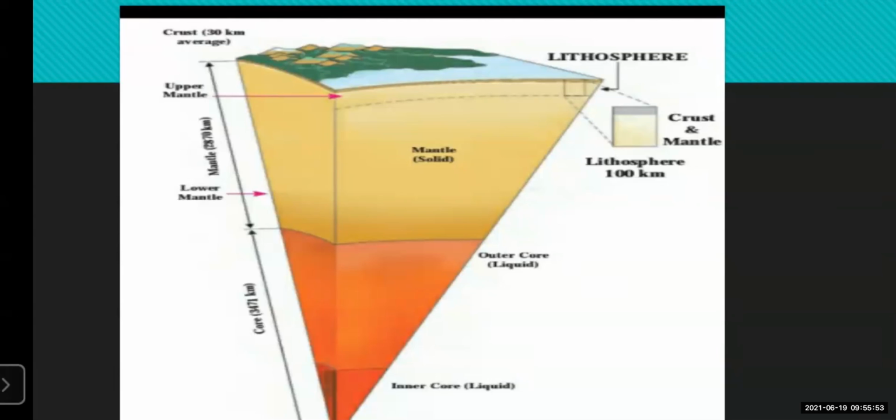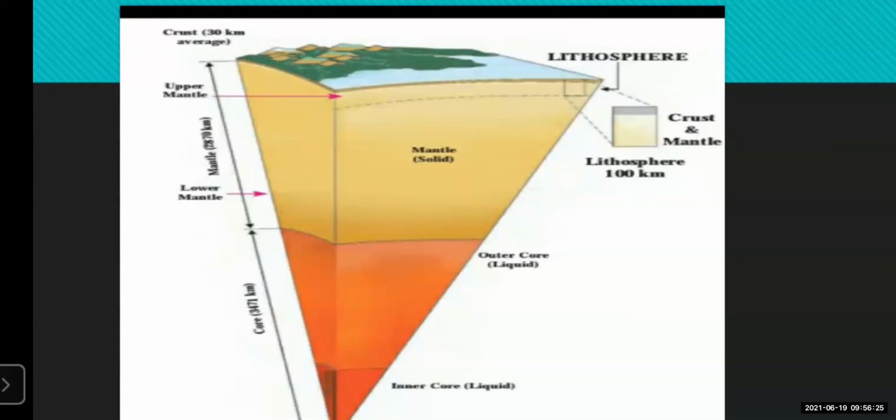Now you must be knowing about this process. The internal energy is released and it is responsible for mountain building, rifts, earthquakes, etc., which we will be learning this year in the 9th standard. The landforms are also formed because of this internal movement of the earth, and that we are going to study this year, in the 9th standard.